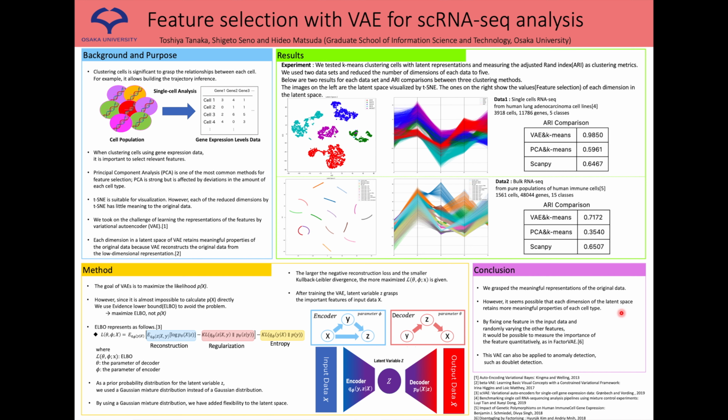By fixing one feature in the input data and randomly varying the other features, it would be possible to measure the importance of the feature quantitatively, as in factor VAE. This VAE can also be applied to anomaly detection, such as doublet detection.